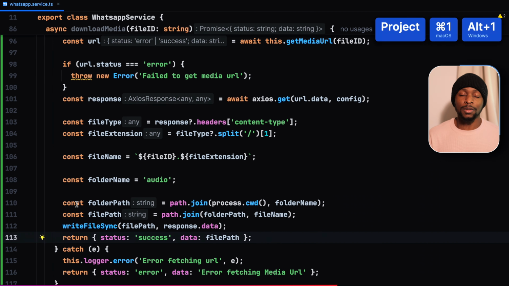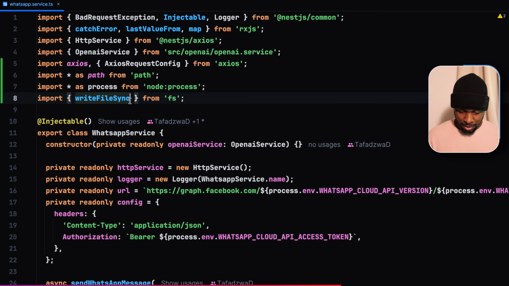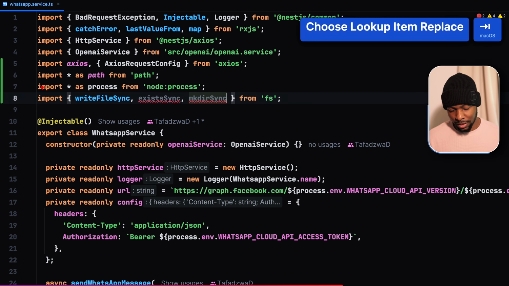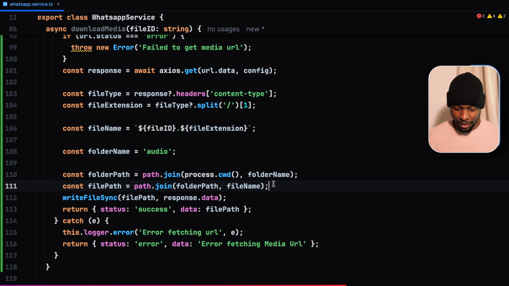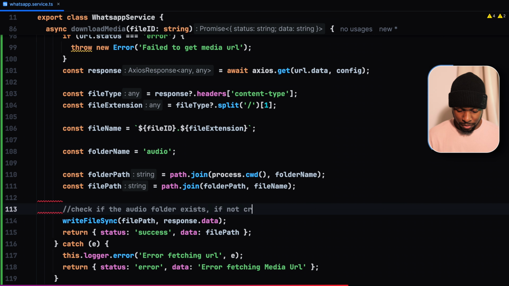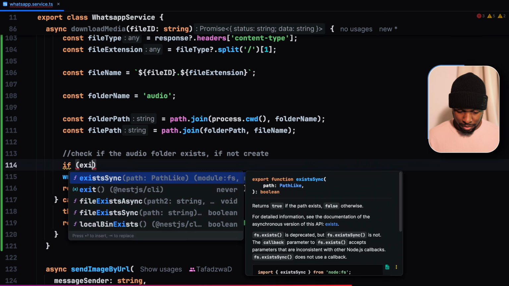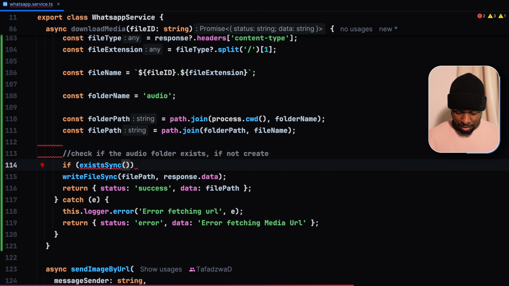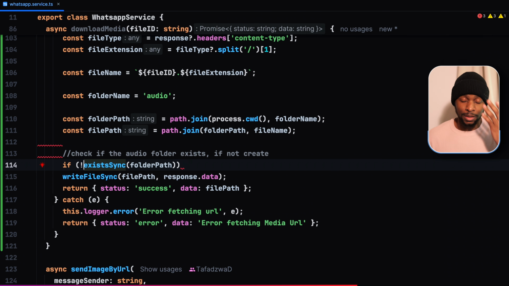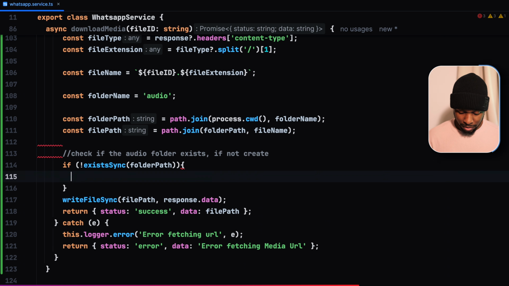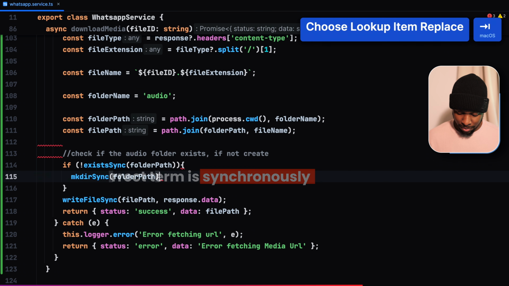With this, we are now able to download our file in our root directory. We can even improve the project to say, when the folder doesn't exist, then automatically create it. Let's scroll up and import existsSync and mkdirSync. Let me demonstrate by implementing how they work. In our download media, before we write the file, check if the folder exists, if not, create it. In order to check if the audio folder exists, we use existsSync with our folder path. And here we want a case where if it doesn't exist, then we create it, giving it the folder path as well.